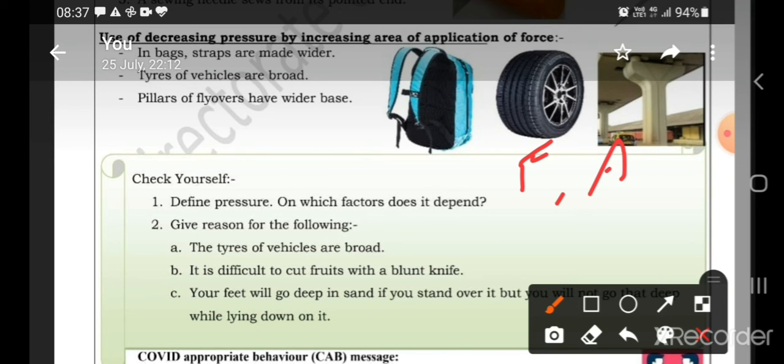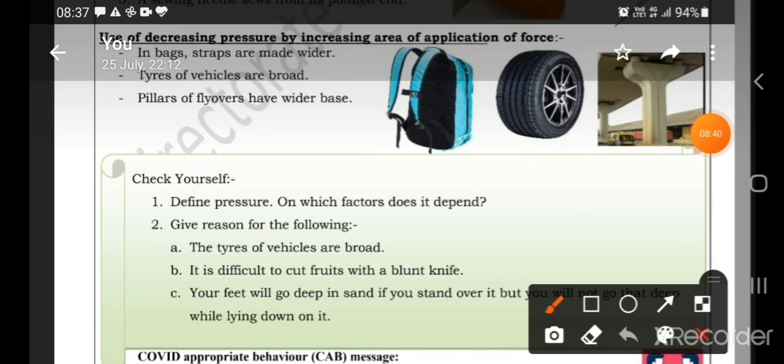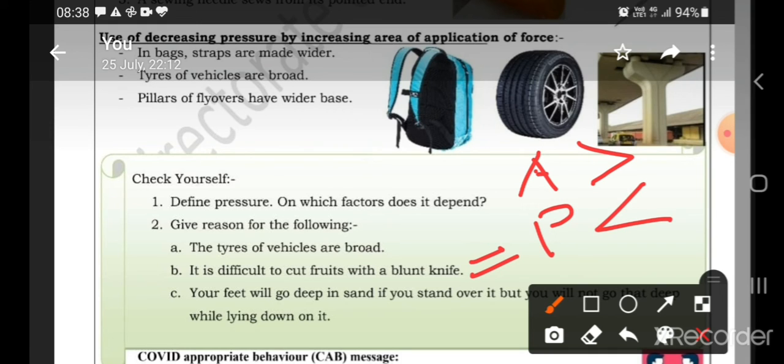Why are the tires of the vehicles broad? Clear. It's difficult to cut fruits with a blunt knife. Here it is the reverse of what we have learned before. In the blunt knife, area is more than the sharp one, so the pressure will be less. That is why we will find it difficult to cut fruits with a blunt knife.